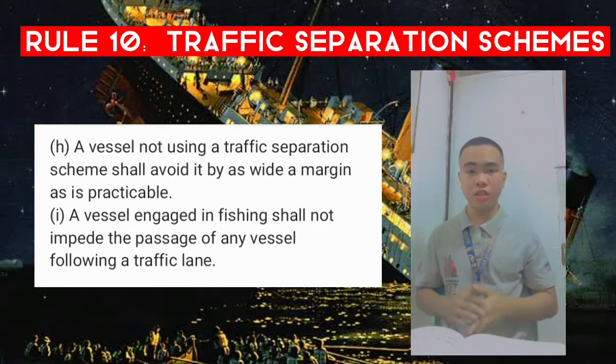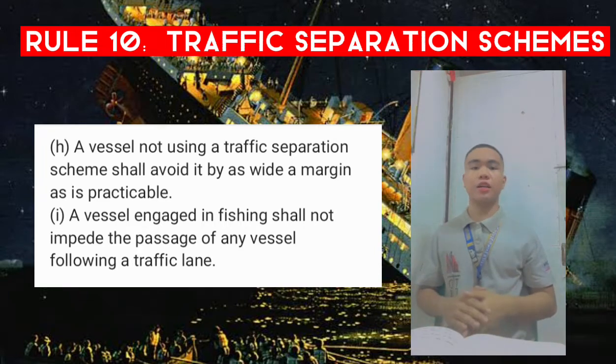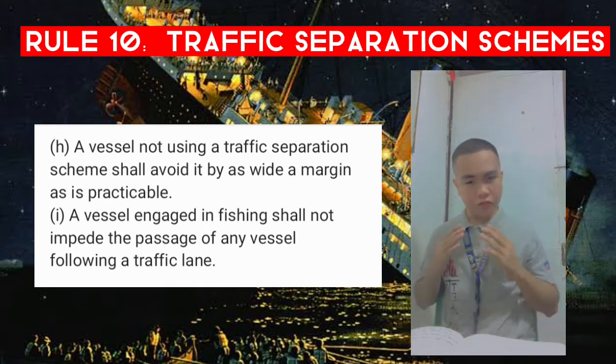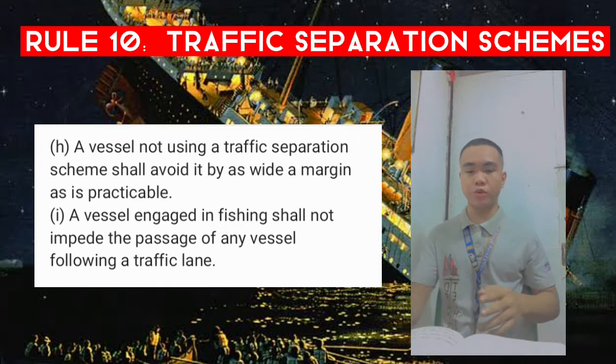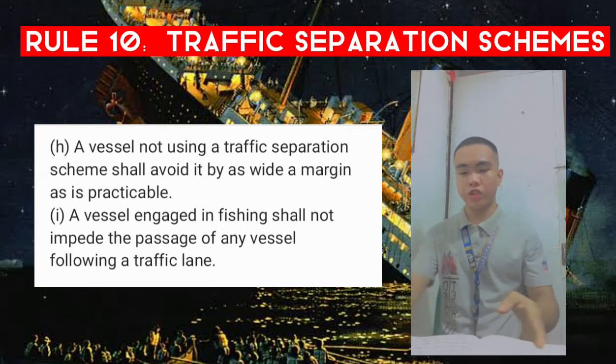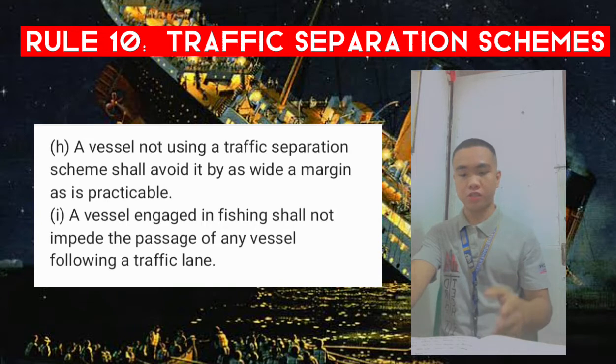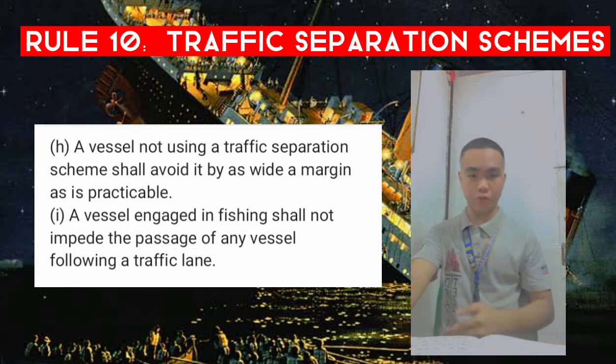I. A vessel engaged in fishing shall not impede the passage of any vessel following a traffic lane. Now remember back to Rule 9, where the fishing vessel has to keep out of everybody's way. It is the same in a traffic separation scheme. If a vessel is following a traffic lane, a vessel engaged in fishing is not meant to impede you.